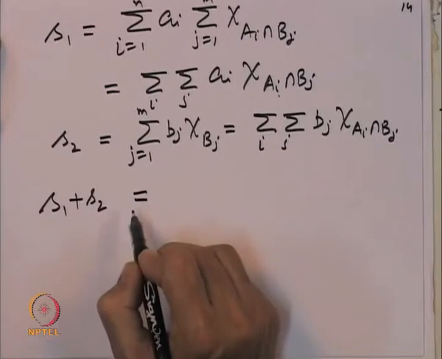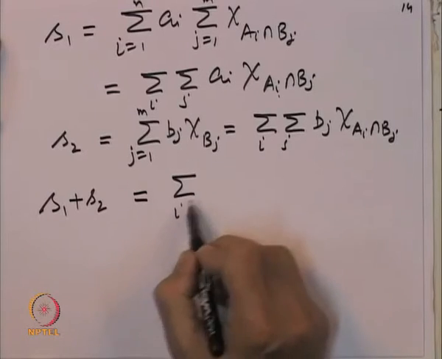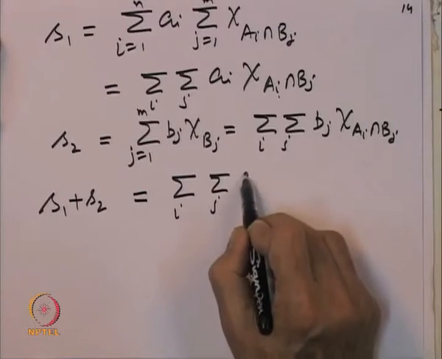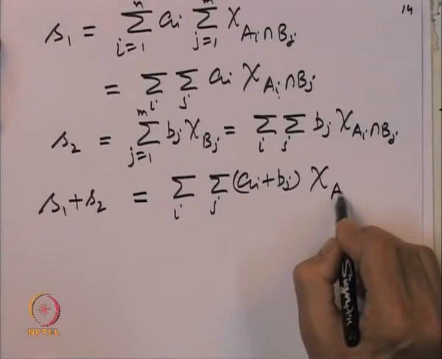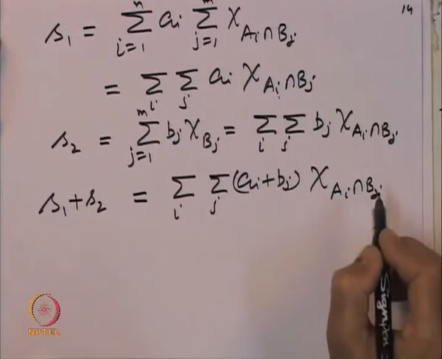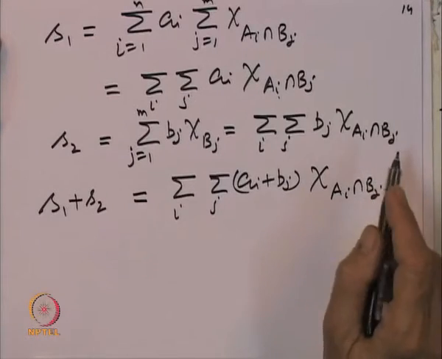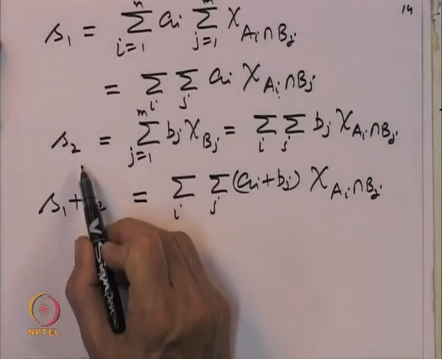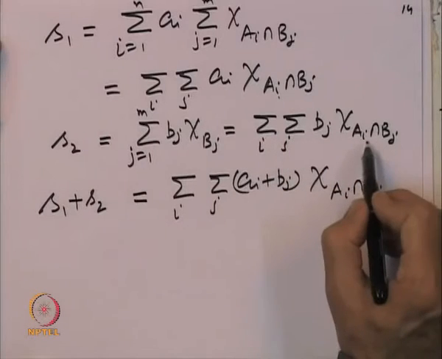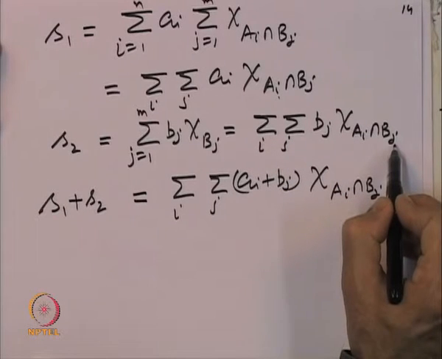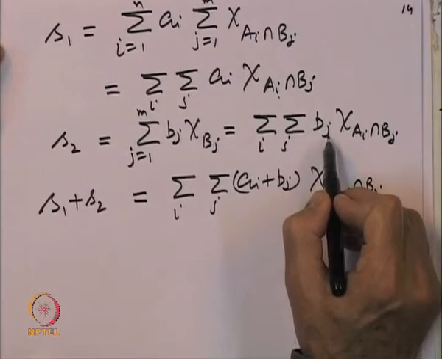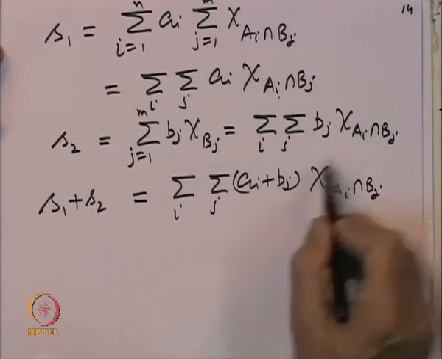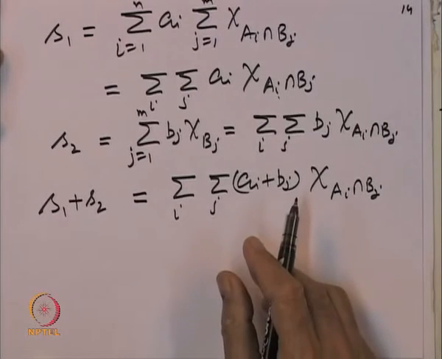S 1 plus S 2 is nothing but summation over I summation over j of A I plus B j times the indicator function of A I intersection B j. And that should be clear, because if I take a point x, then if x belongs to A I intersection B j, then S 1 gives the value A I and S 2 gives the value B j. So, the sum will give the value A I plus B j. Outside the value is 0. So, one does not have to bother.